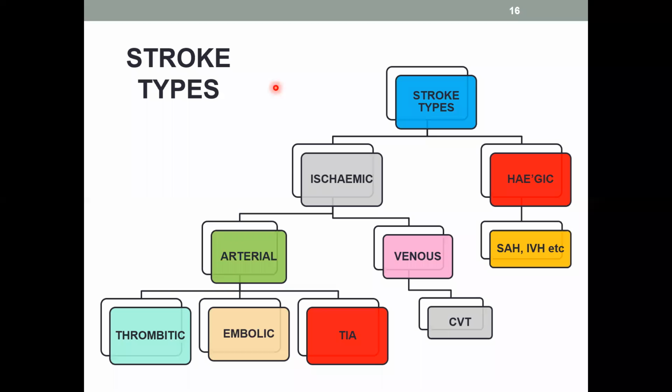So it's arterial stroke which we have to concentrate on, because it's here we make a lot of difference. It can be a thrombotic stroke where the clot arises in the vessel wall itself, like the middle cerebral artery can produce occlusion. It can be an embolic stroke where the clot arises from the heart and spreads into the brain vessels. Or it can be a transient ischemic attack, as already said, some reduction in blood supply to one particular area, which then normalizes. Subsequently, they can have that again and can produce a stroke. Next slide, please.